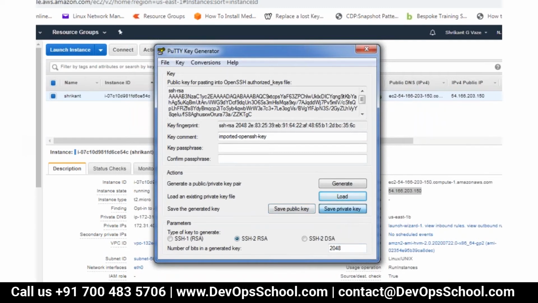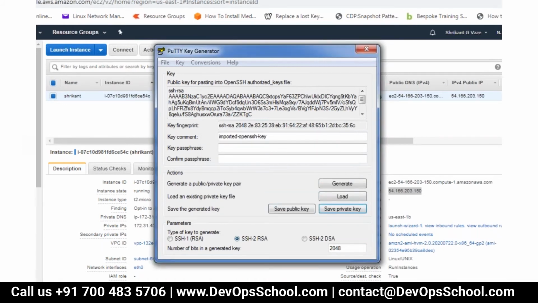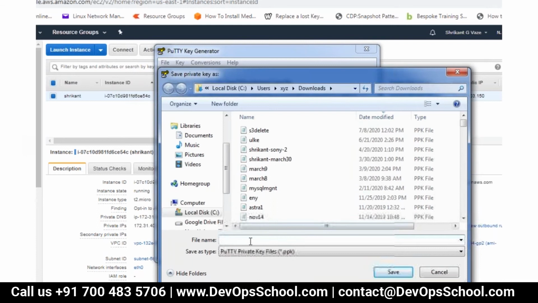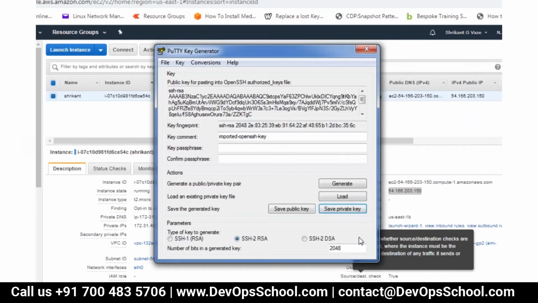So I will save it as private key. I can give any name here. I will give the same name, but it will be stored as a .ppk file. Okay, so save it.